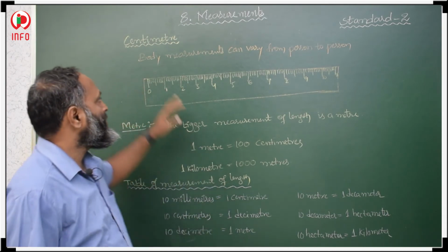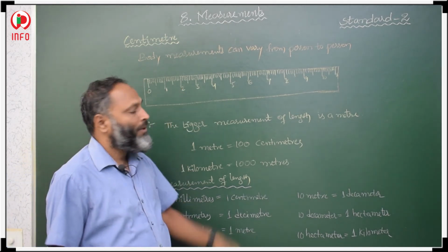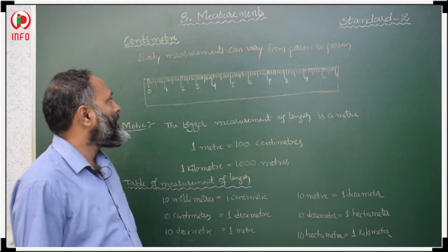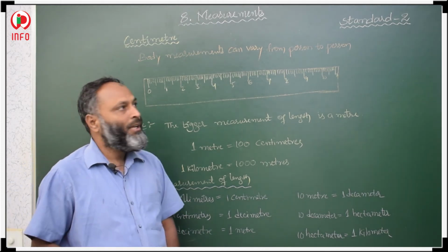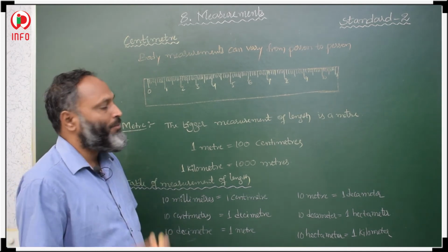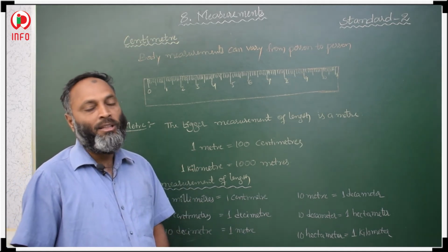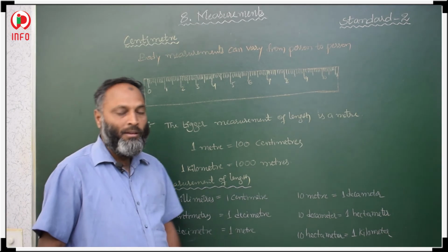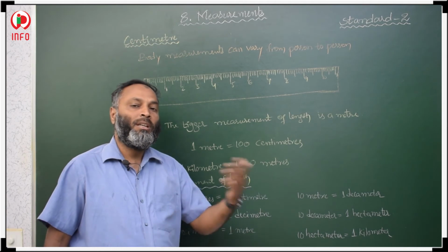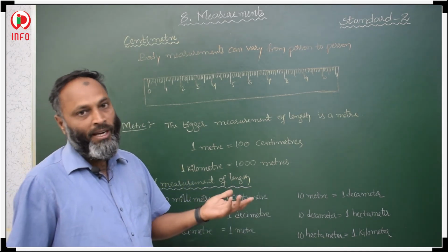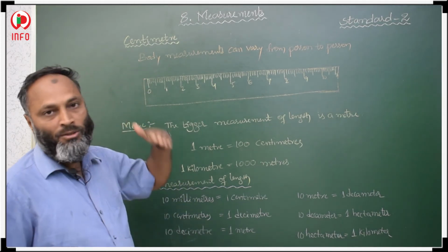See students, now the concept is centimeter. What is a centimeter? Generally we use body parts to find the length of an object. But if we measure using body parts, the length varies from person to person. Small children have a smaller hand span, while men have a bigger hand span. The length of body parts differs from person to person, so accurate length is not there. So we need standard units to measure.